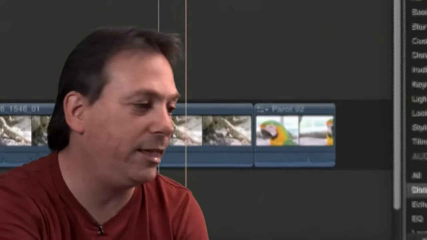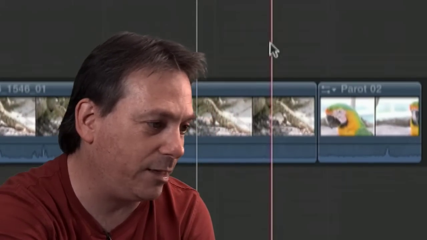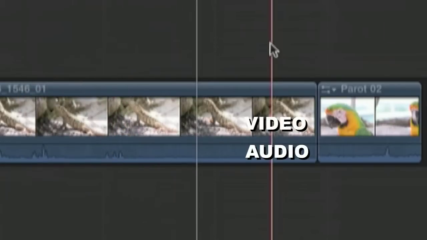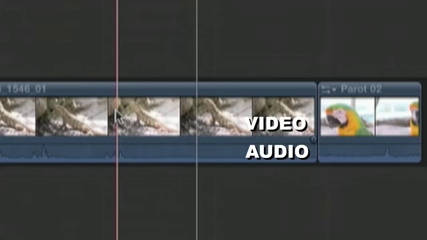Okay, so if I just go back to represent audio and video in the clip, what you can see is whenever you're editing in Final Cut Pro 10, audio and video are basically stuck together. I've got audio here represented by waveforms, and then I've got the shot represented by the icons itself. So we know that we've got audio and video to work with. If you want to separate audio and video, which is a pretty fundamental thing in the whole editing process, this can be easily done. And it can be done in one of two ways.